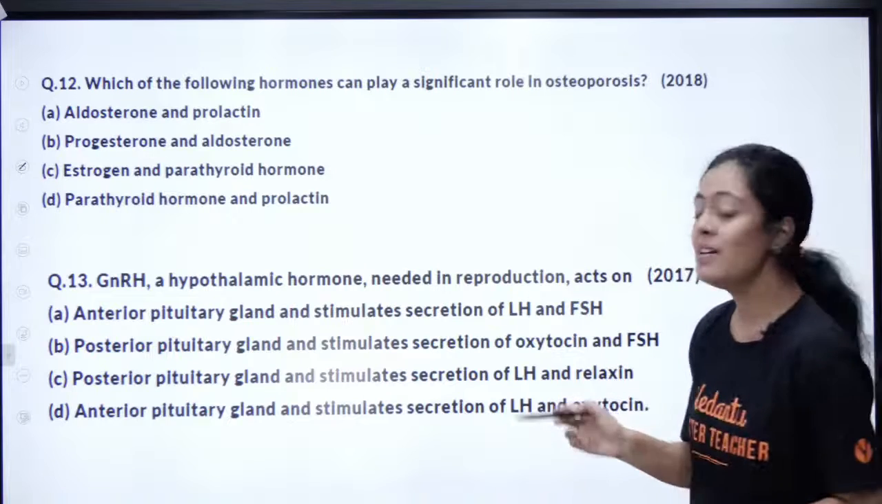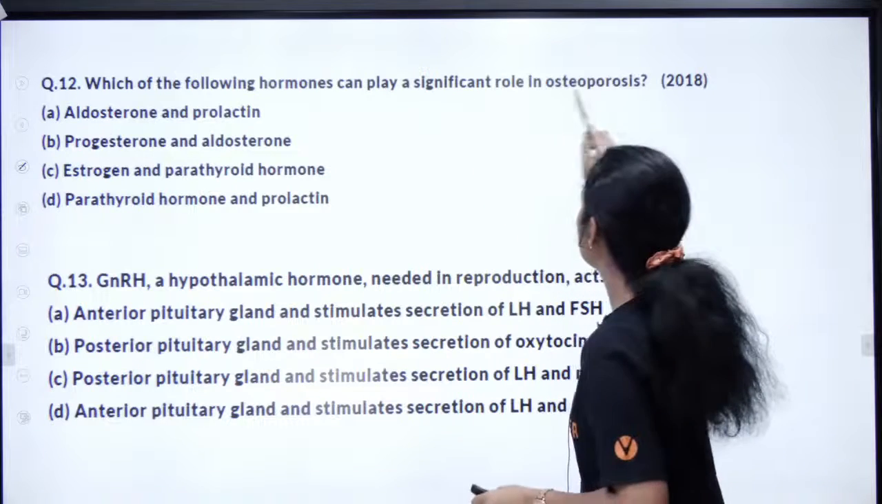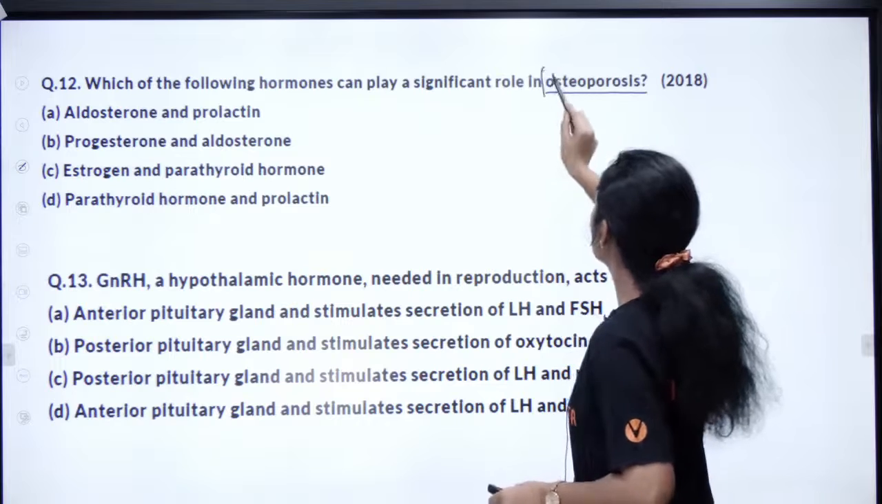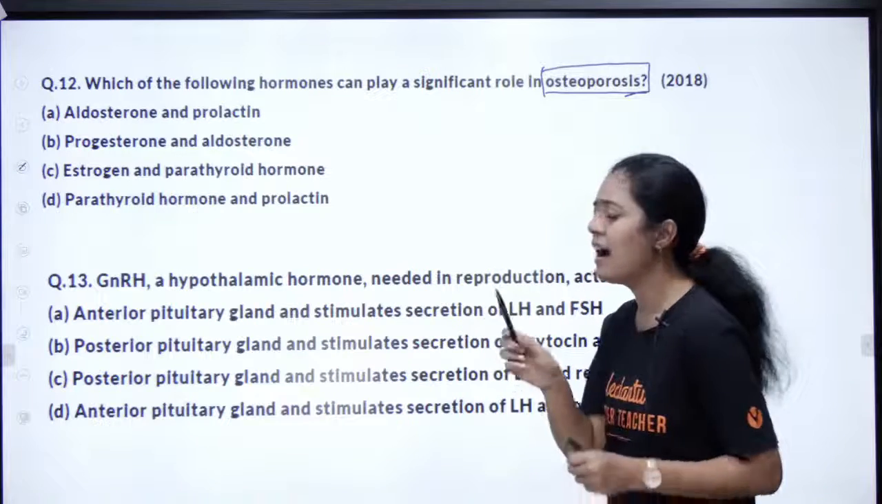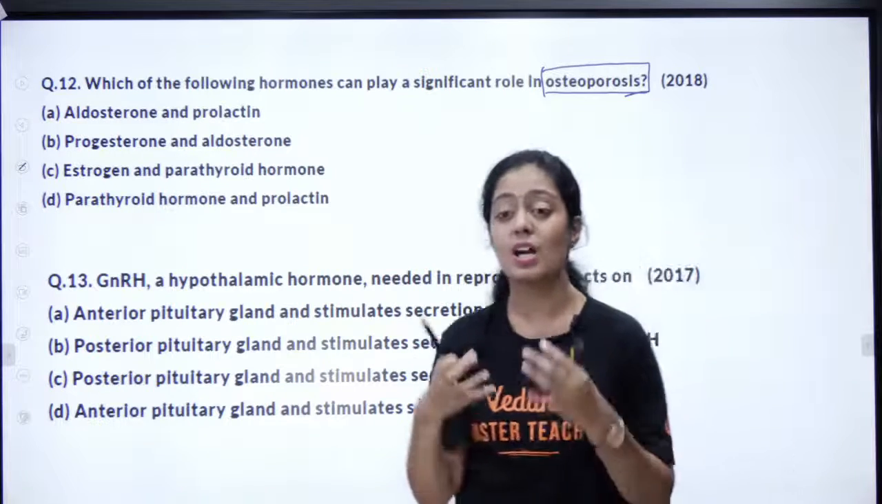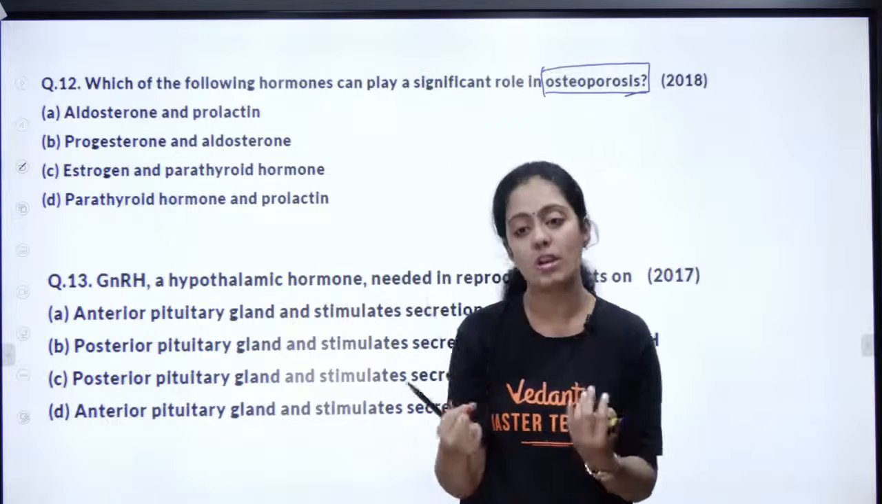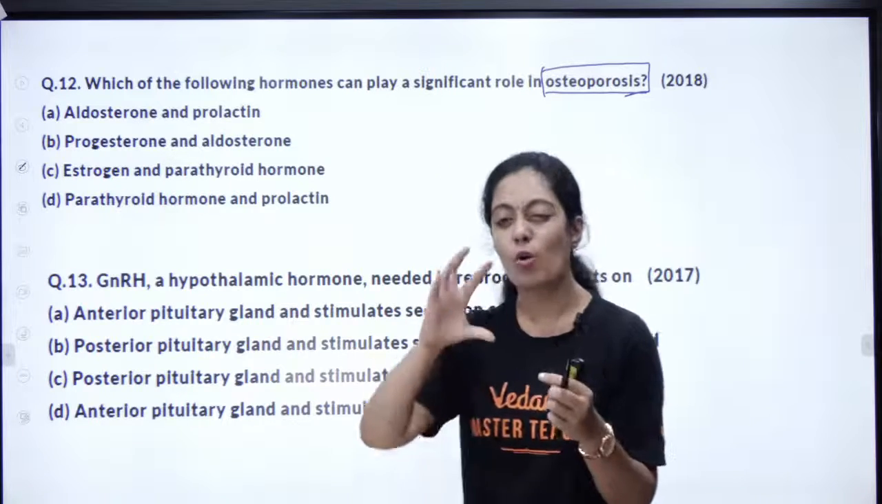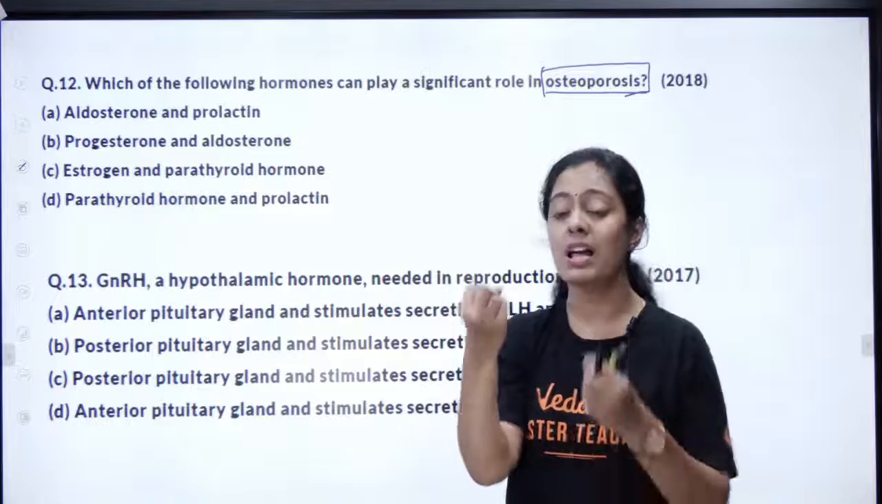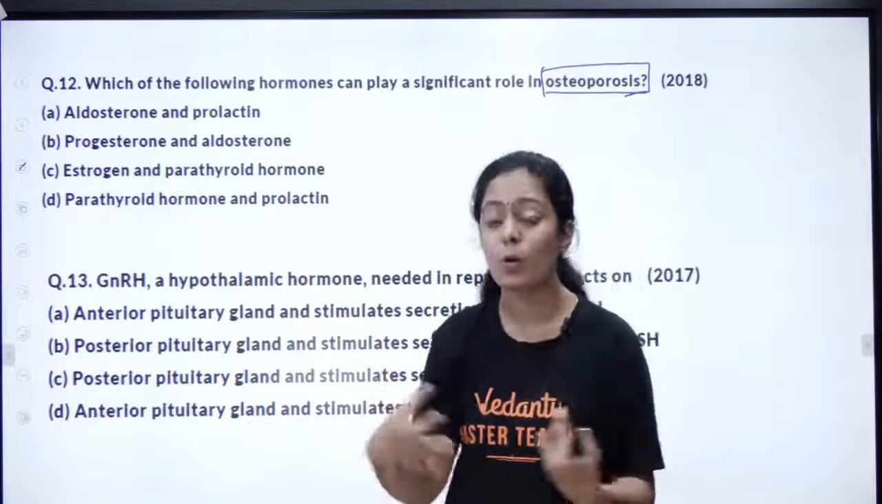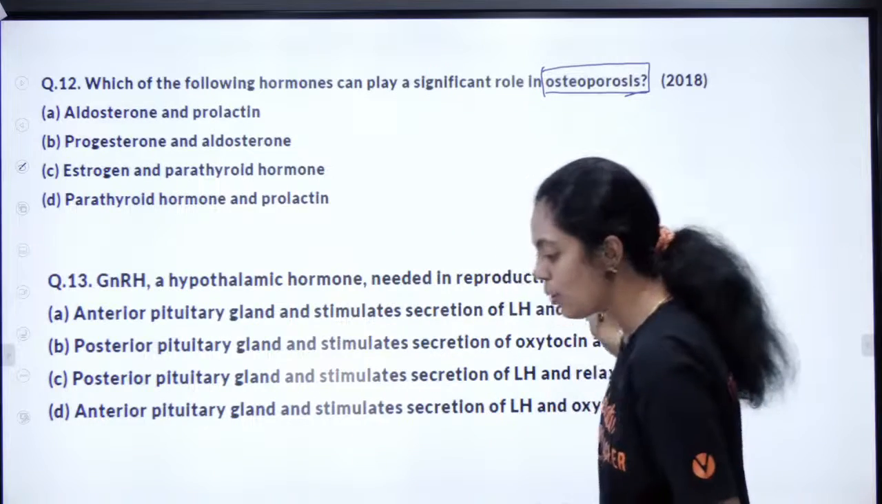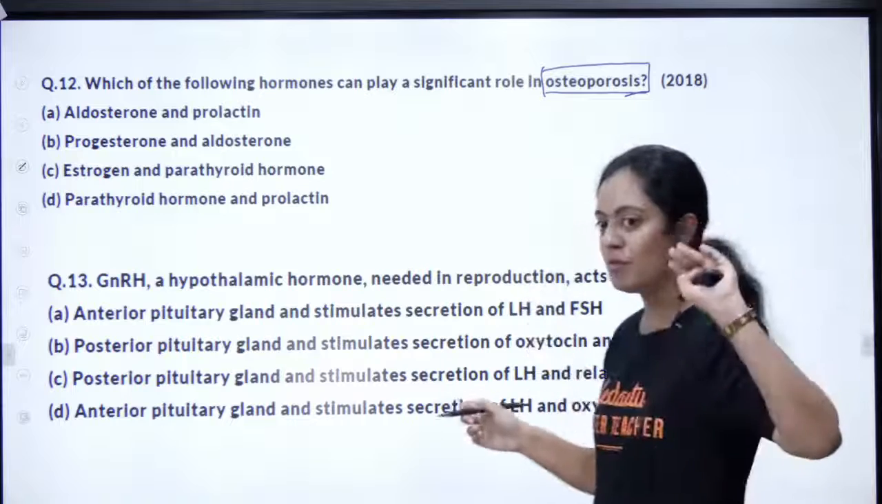Okay, next question. Which of the following can play a significant role in osteoporosis? Guys, what is osteoporosis? Your bones become very, very porous. My bone becomes very weak, and the minerals in my bone come into the blood. That is what we call osteoporosis. Okay, this is a little confusing question.